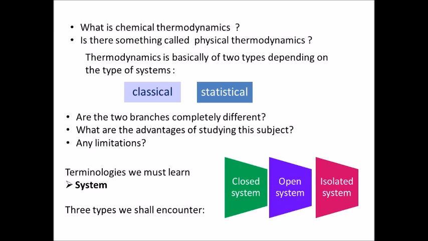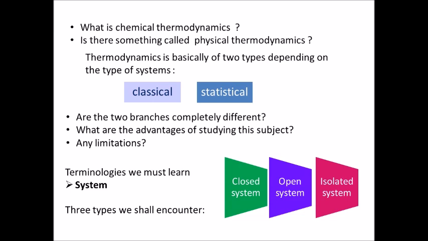We study molecules. Then you will say, does thermodynamics hold for that molecular level also? Yes, unless it holds for the molecular level, we cannot apply it to the classical level, because whatever laws govern the classical level of thermodynamics should also be applicable to the statistical level, and of course with modifications.